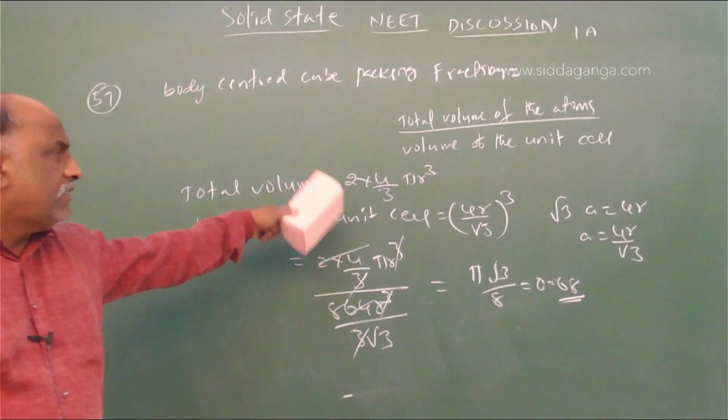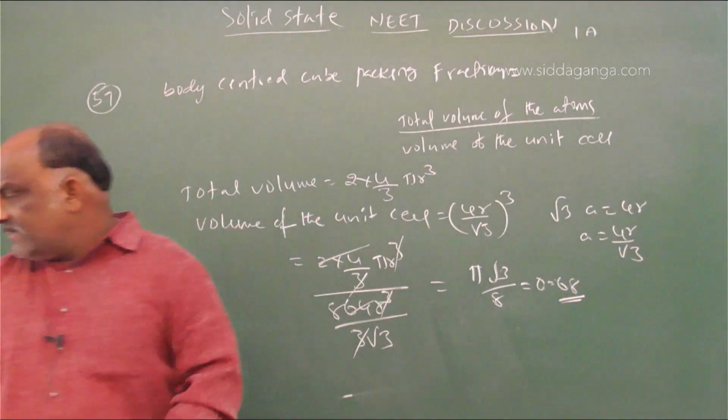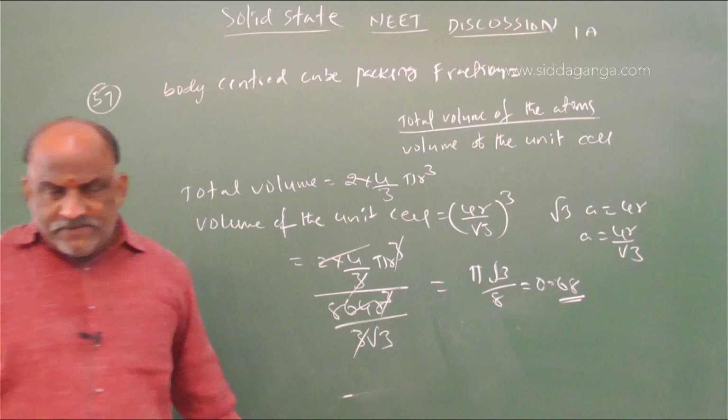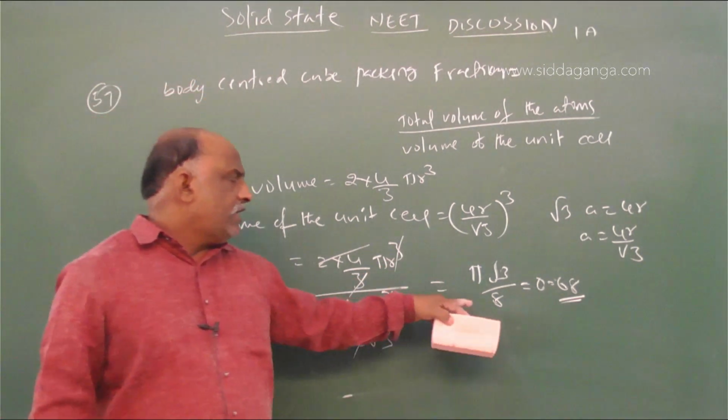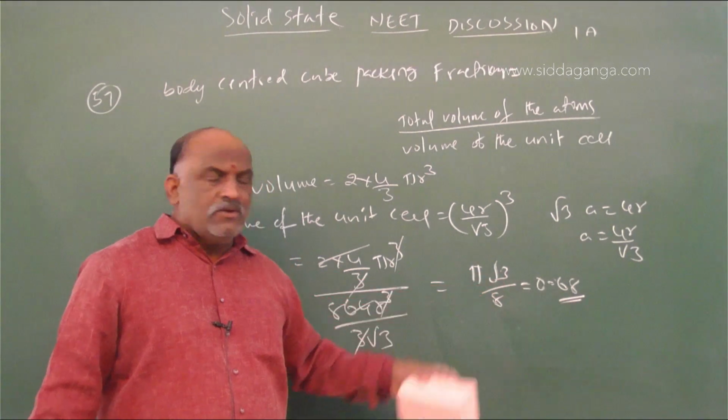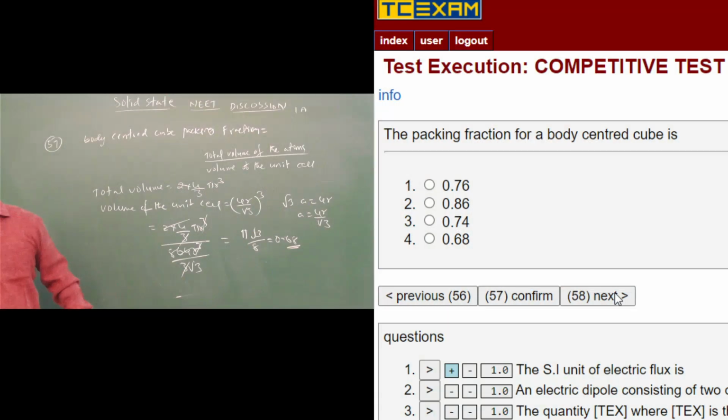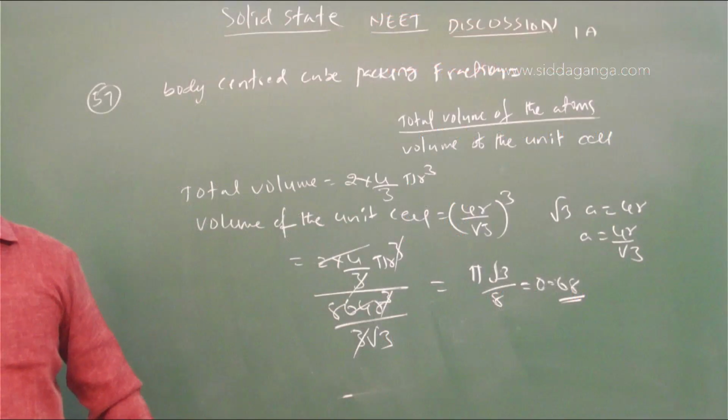This is a formula, and this derivation was there in your NCERT textbook. Go through the derivation and you will get a clear picture. So finally, the body centered cube fractional value is 5 root 3 by 8, which is 0.68. Next, question number 58.